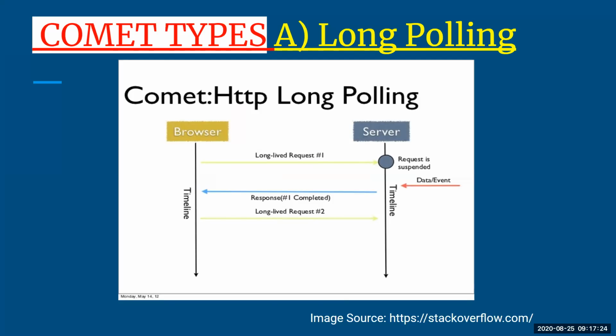When we talk about long polling, it is unidirectional in nature. It is important to remember that. Unidirectional means there will be communication from one end only. Let us see from where the communication starts. Initially, long polling starts off with the client making a polling request, because the client is the one who always requests and the server responds back. So the very first step, the requesting task, is done from the client end.